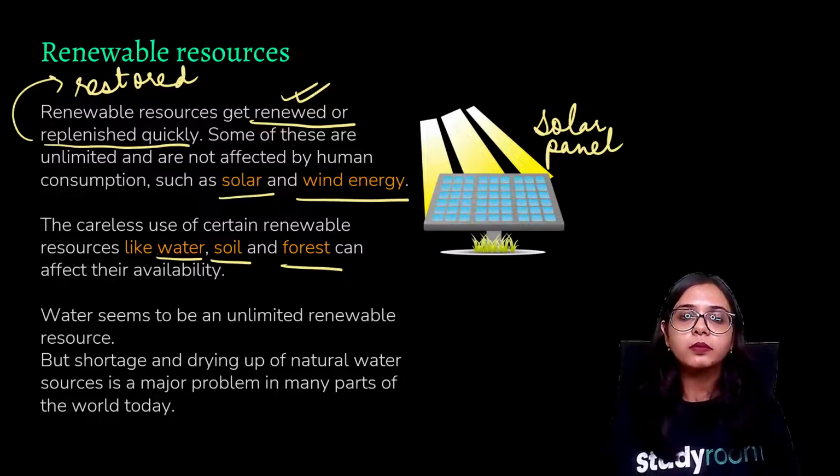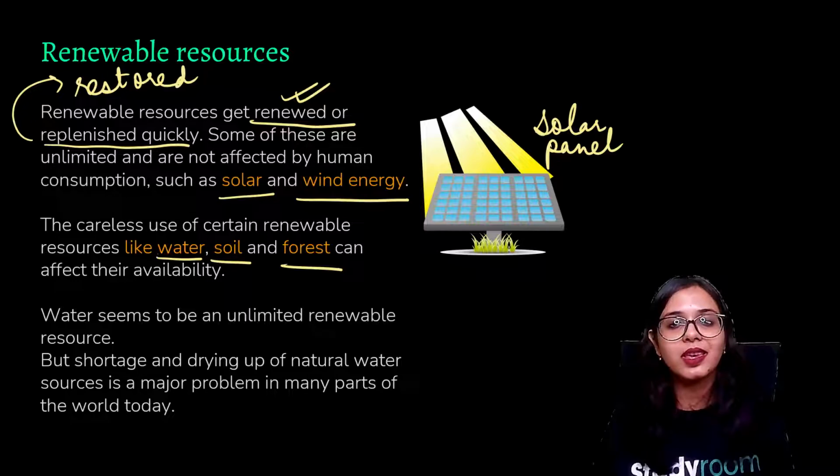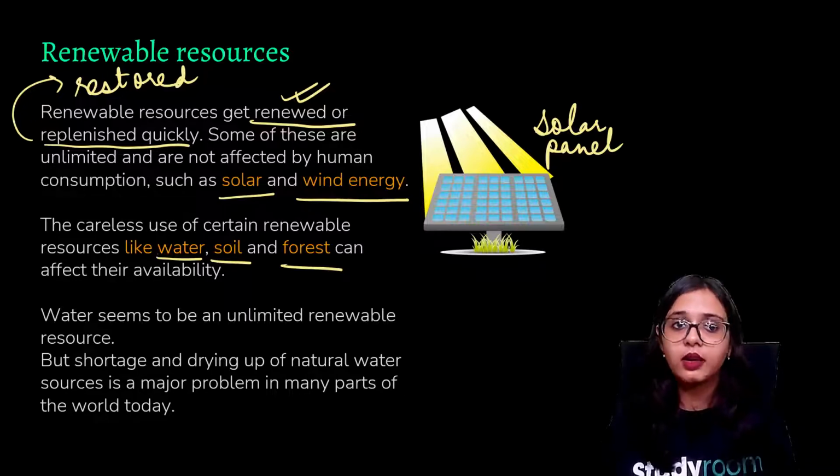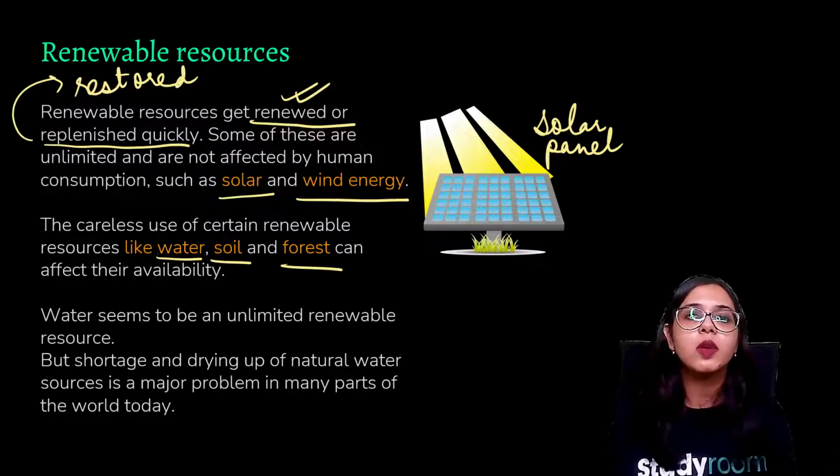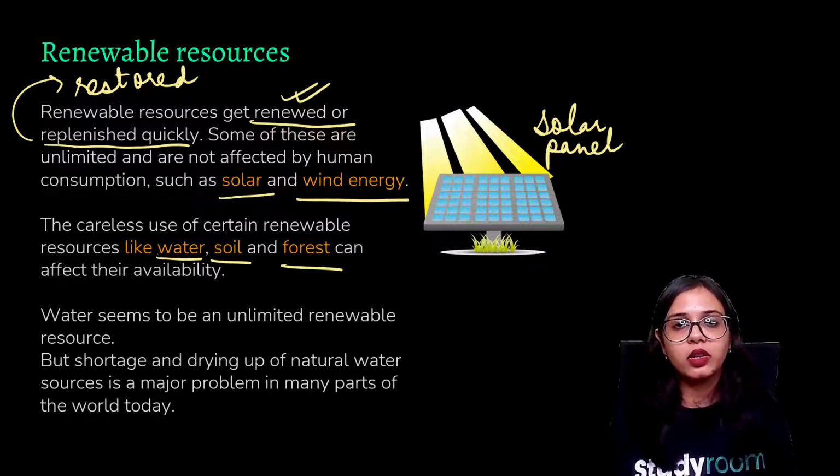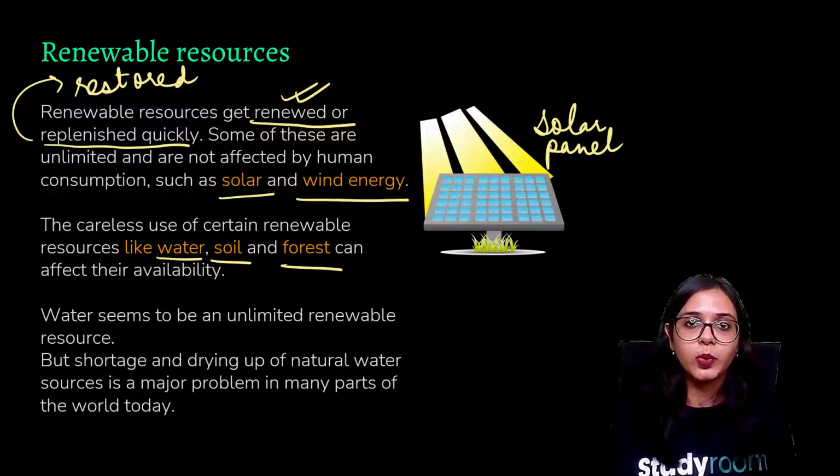Why? Because the fresh water that we are using is getting depleted. It is a renewable resource, yes, because there are rivers, lakes, ponds, oceans, but the saline sea water cannot be used for human consumption because it is salty in nature. But the fresh water that we get from lakes, rivers, ponds can be used.